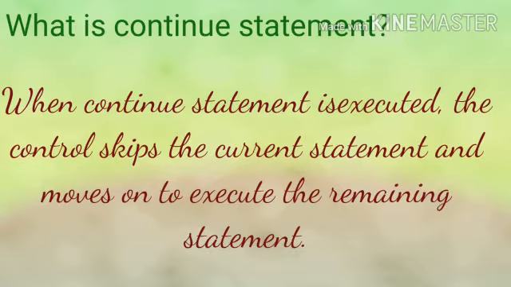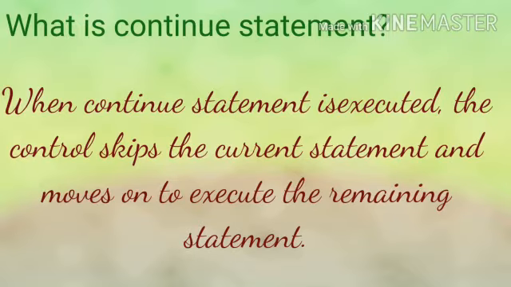Sometimes it may be required to force early iteration of the loop. That is, we might want to continue running the loop but stop processing the remainder of the code in its body for a particular iteration.